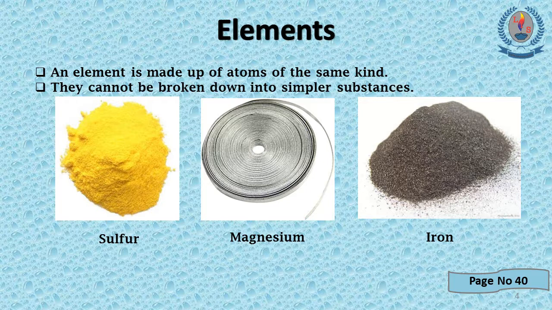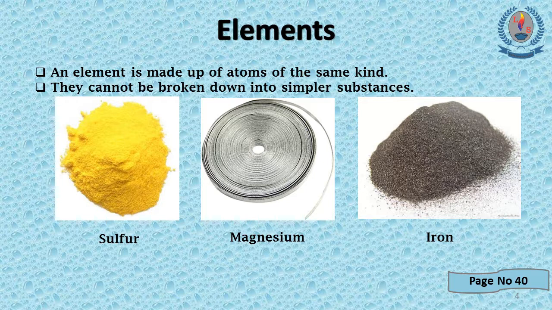Sulfur is made out of sulfur atoms. Magnesium is made out of magnesium atoms. Iron is made out of iron atoms. So these elements have their own kind of atom. It means they are made up of atoms of the same kind.